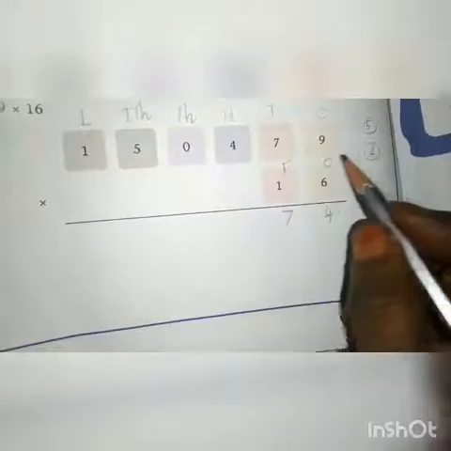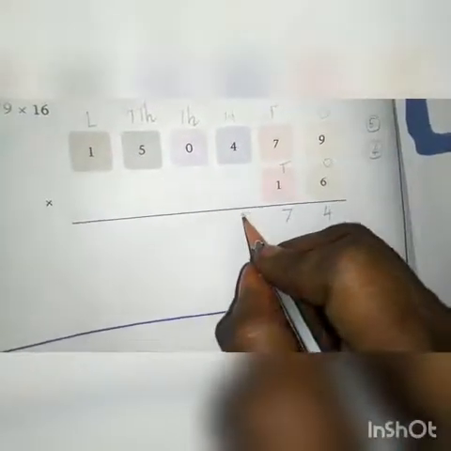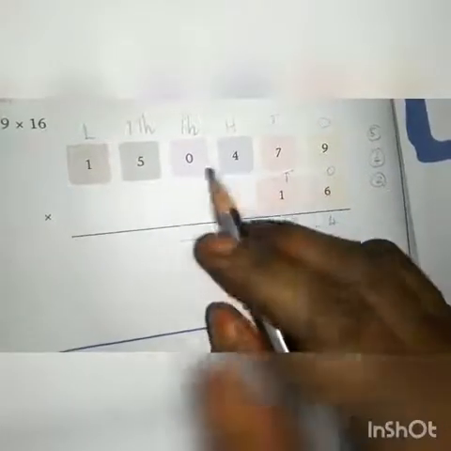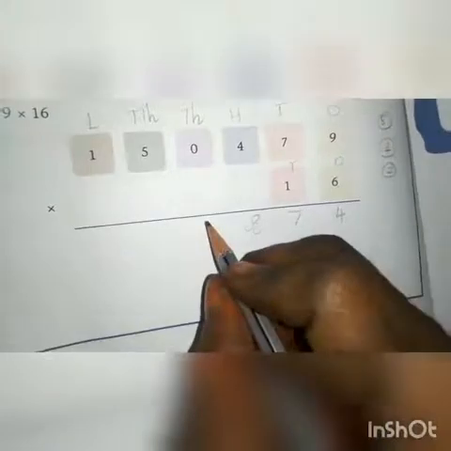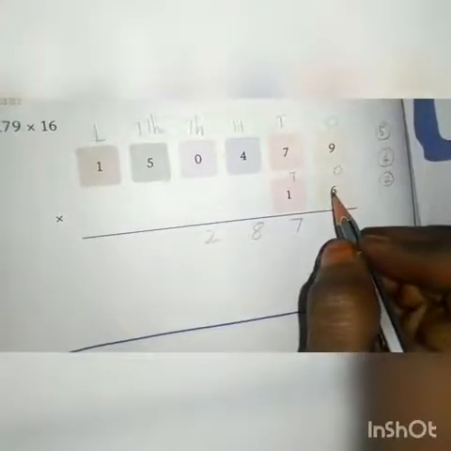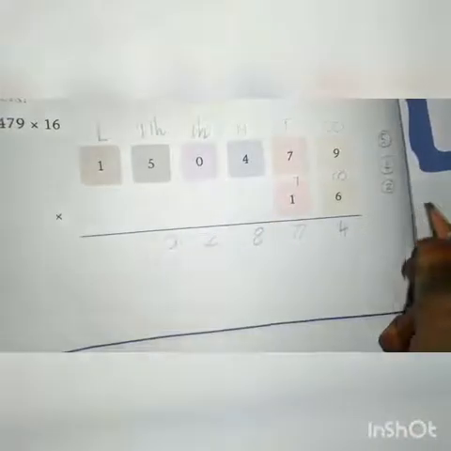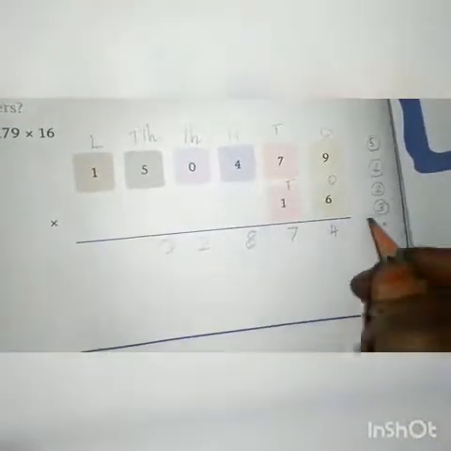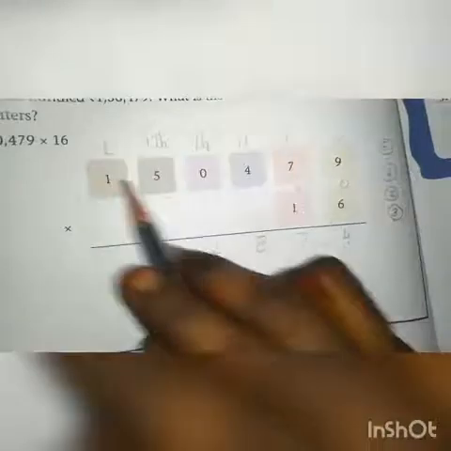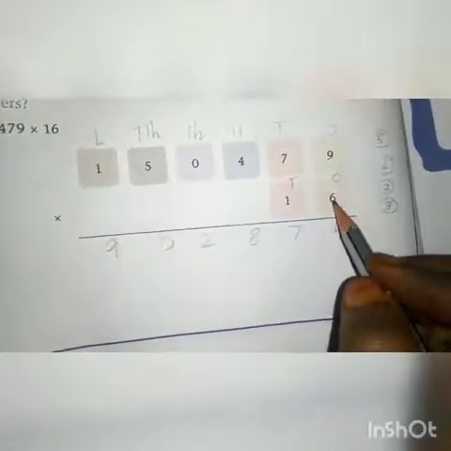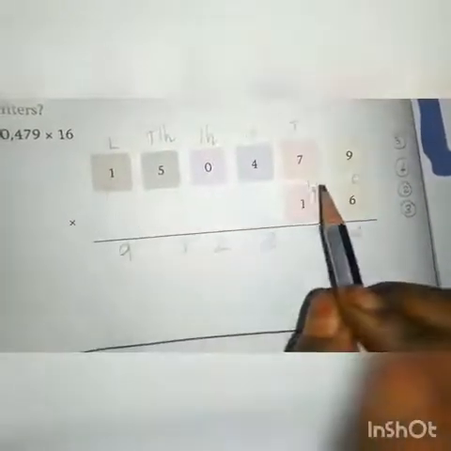6 4s are 24. 24 plus 4 is 28. So we have to write only 8. 2 will be carried over to the next value. 6 zeros are 0. 0 plus 2 is 2. Next go to the next place value, the 10,000s place. From the 1's place, 6 5s are 30. From 30 we have to write 0 only. 3 will be added to the next multiplication value. 1 6 is 6. 6 plus 3 is 9. Hope you all understand the multiplication of the ones place with the given number.